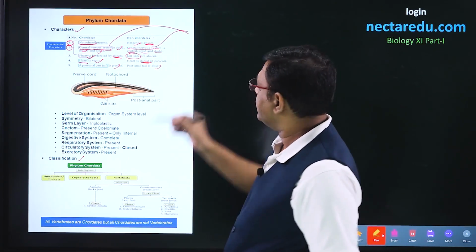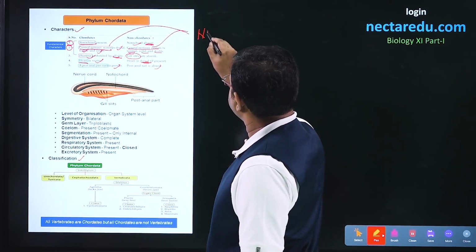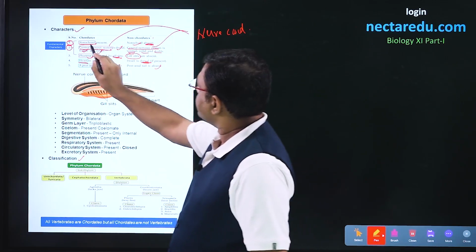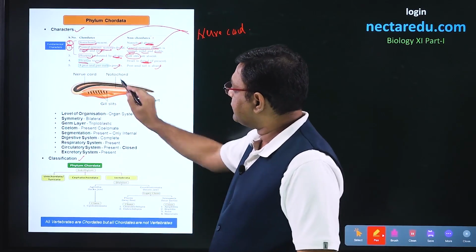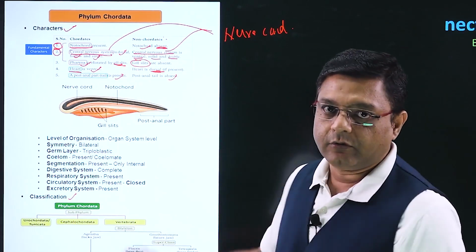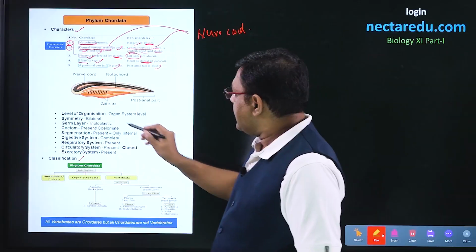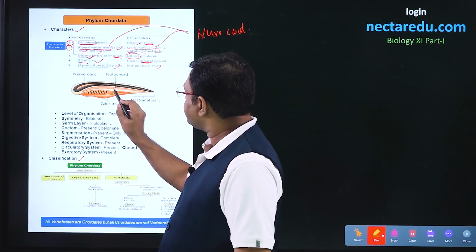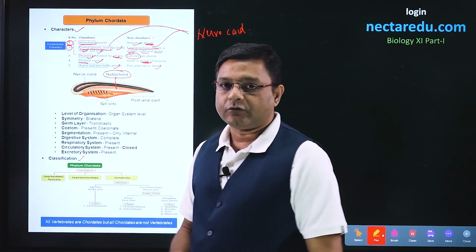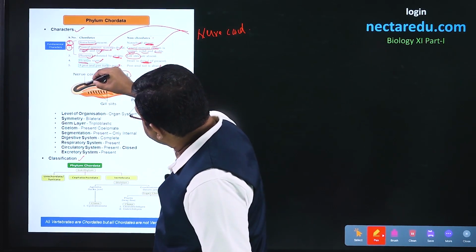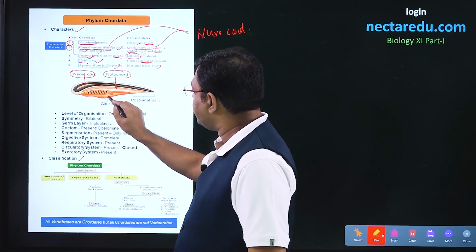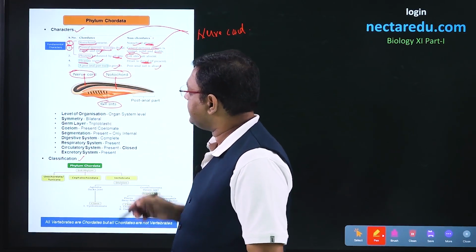Looking into these characters in this particular diagram, the first character, that is the central nervous system that we talked about. So, we can say that it is nerve cord. We also talked about notochord, that is also shown here, and the gill slits are also shown here. So, let us see these one by one. In this case, this particular rod-like structure is the notochord. This particular structure is the nerve cord, and these slits on pharynx are the gill slits.